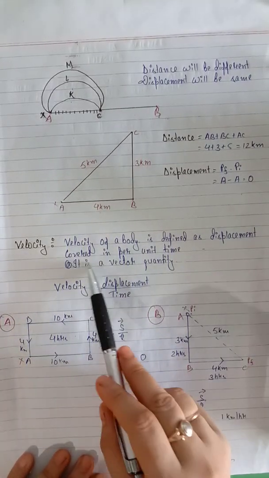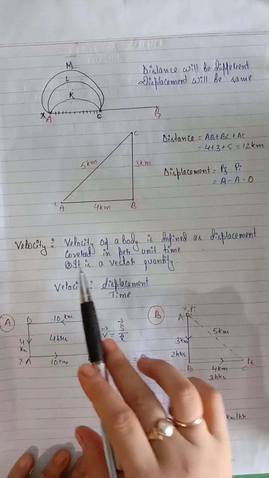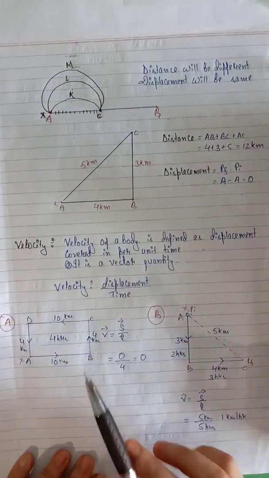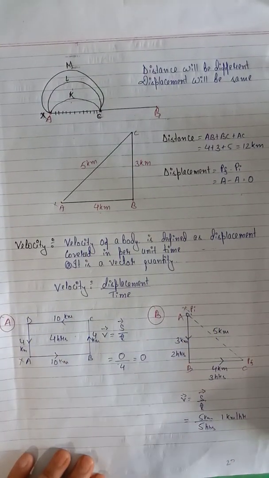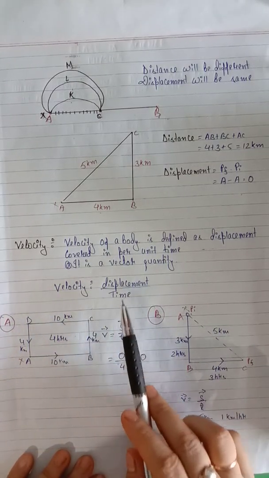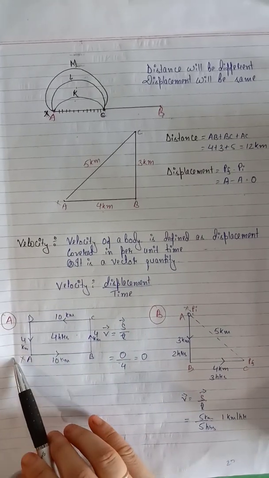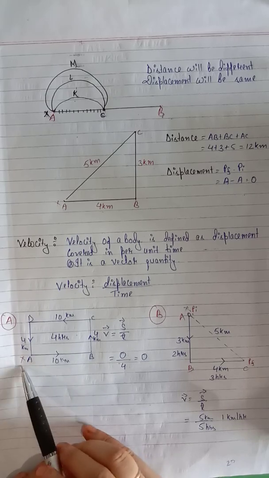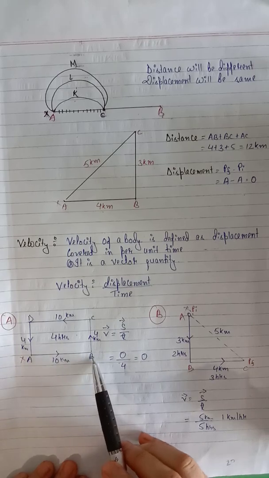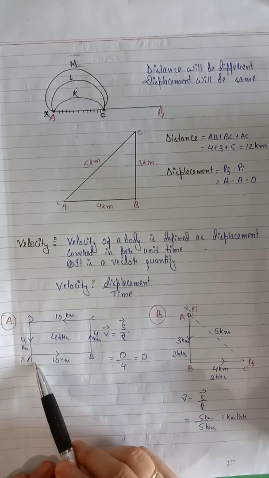Okay, displacement covered in per unit time is called velocity. Displacement covered in per unit time. The time taken to reach the final position from initial position. This velocity is the displacement divided by time. It is a vector quantity. See in this case, in case A. Again this boy X travels from A to B 10 km, B to C 4 km, C to D 10 km, D to A 4 km.